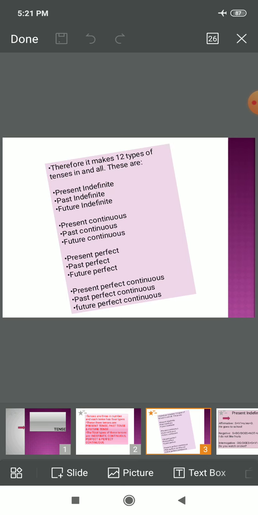So this is a chart of all the tenses. These are just a review. Present indefinite tense. Second is past indefinite. Future indefinite. Present continuous tense. Past continuous tense. Future continuous tense. Present perfect tense. Past perfect tense. Future perfect tense. Next is present perfect continuous tense, past perfect continuous tense, and the last is future perfect continuous tense.